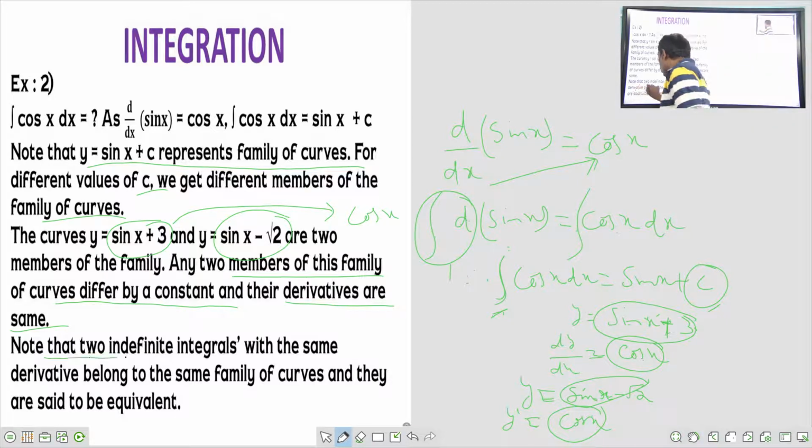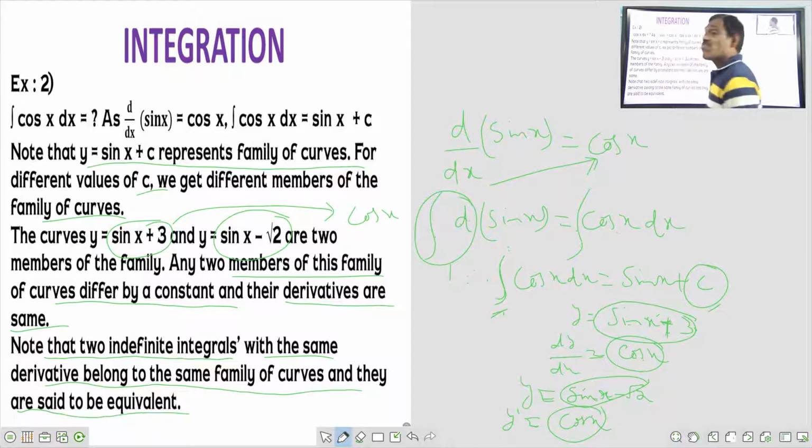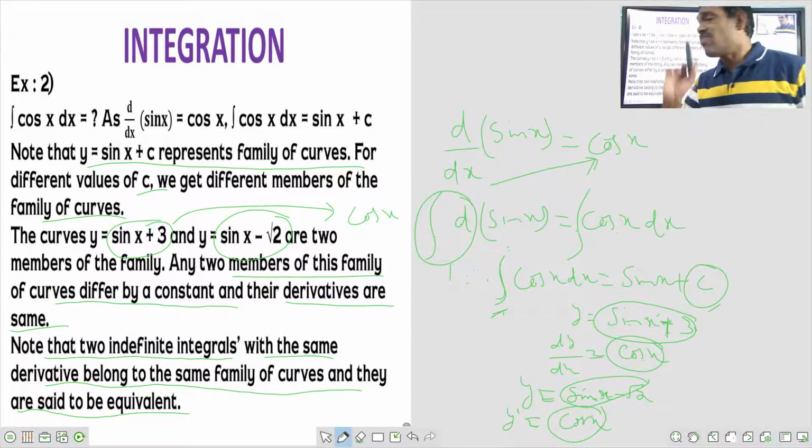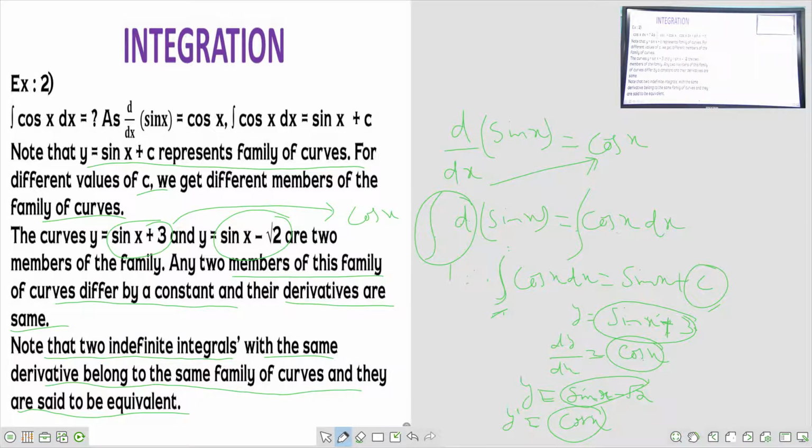Note that two indefinite integrals with the same derivative belong to the same family of curves and they are said to be equivalent, not equal, equivalent. That's why this is very important. In the case of integration we will always get the c value, the constant of integration. See next, that is important.